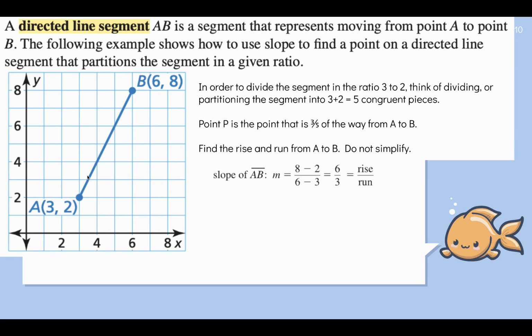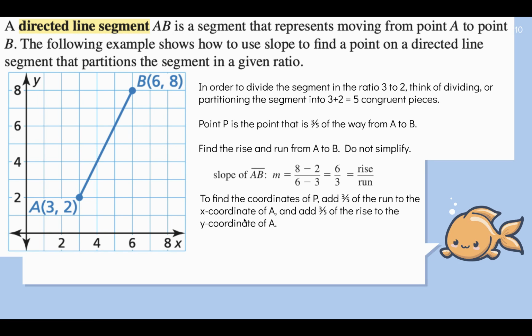So the rise and run is the slope from A to B. The rise is 8 minus 2, Y2 minus Y1, so that's 6. The run is 6 minus 3, or X2 minus X1. So our rise over run is 6 over 3. Let's just leave it as 6 over 3. You don't have to simplify that.